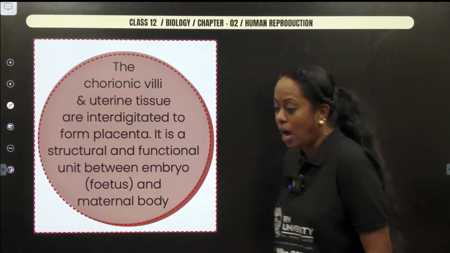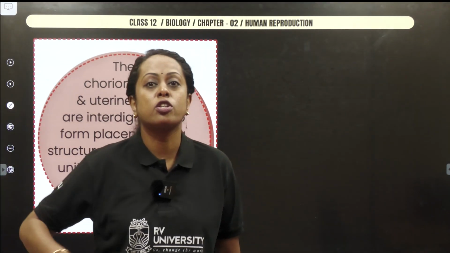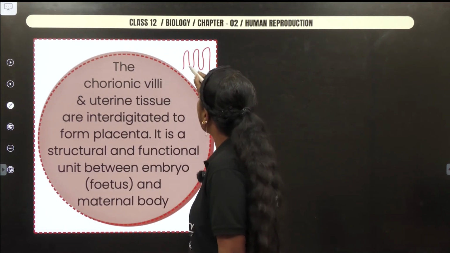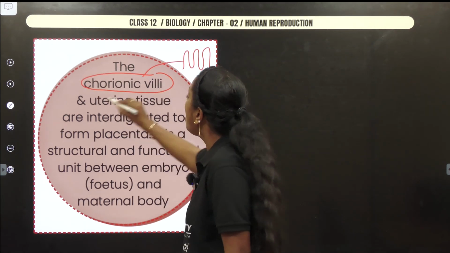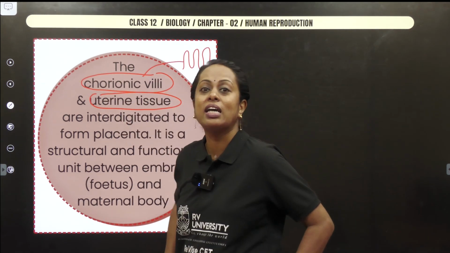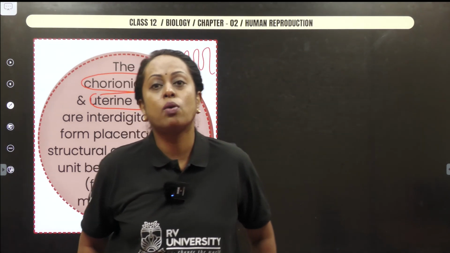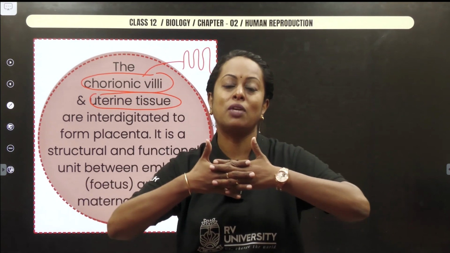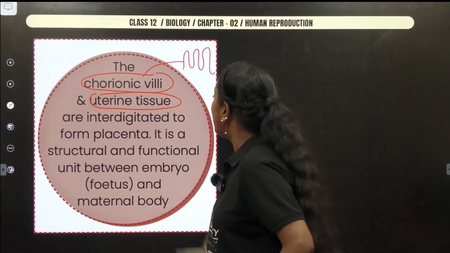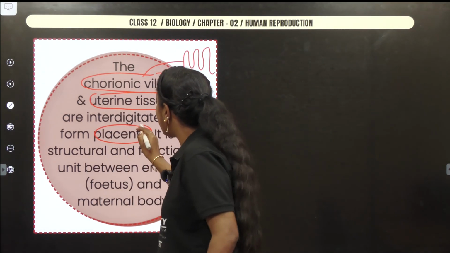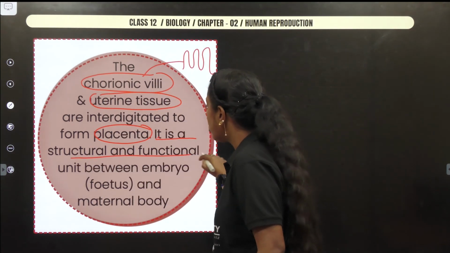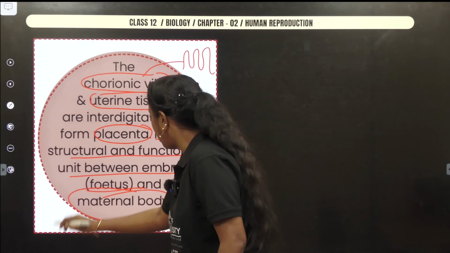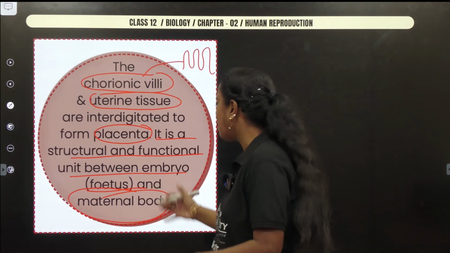If implantation occurs, please do remember there is production of finger-like projections. These finger-like projections are known as chorionic villi, and the uterine tissue gets interdigitated. Now, what do you understand by the word interdigitated? They become interdigitated. So, this becomes the connection between the mother and the fetus. Interdigitated and forms what? The placenta. It is the structural and functional unit between whom? The embryo, the fetus and the maternal body.